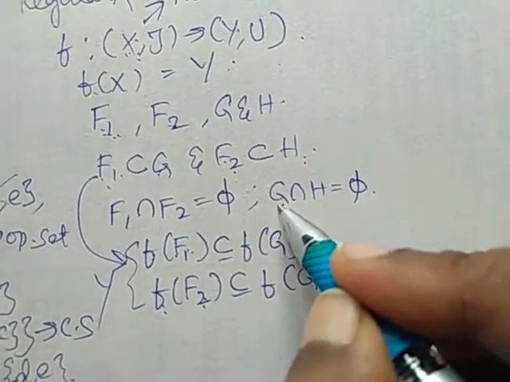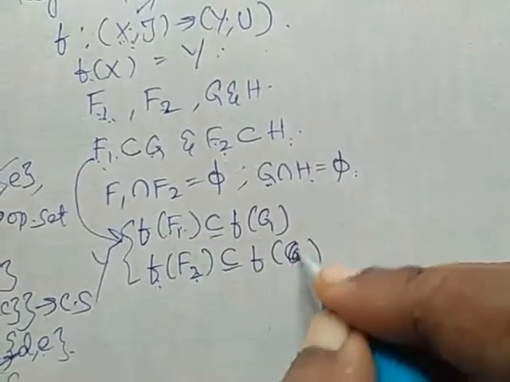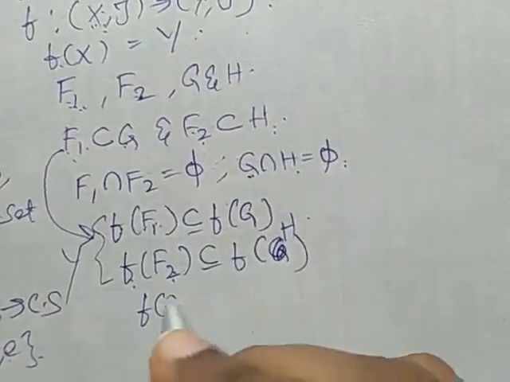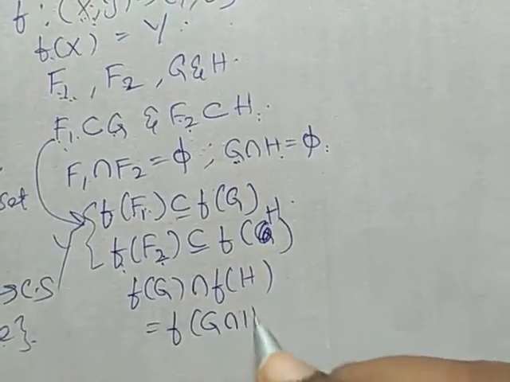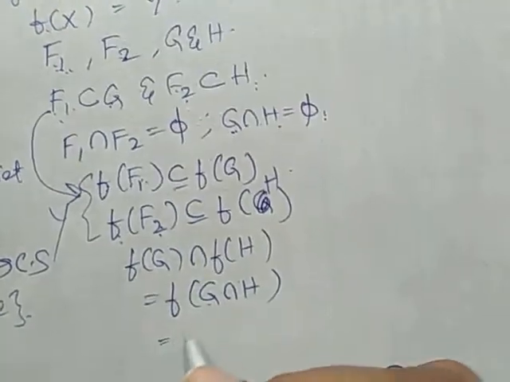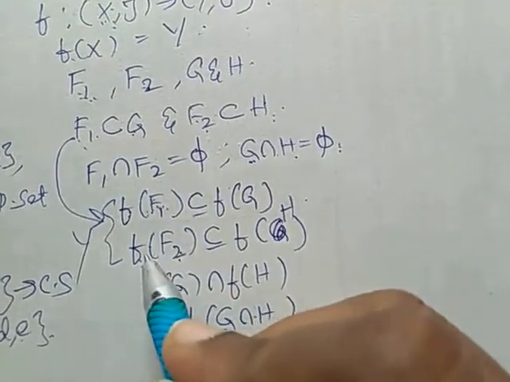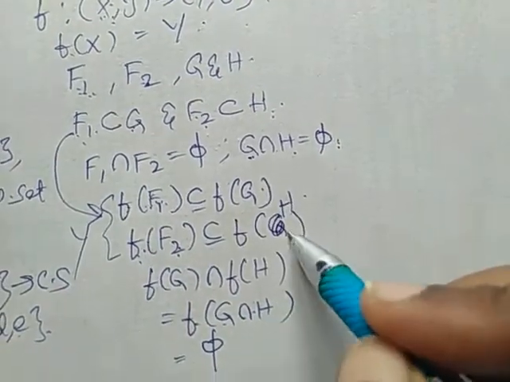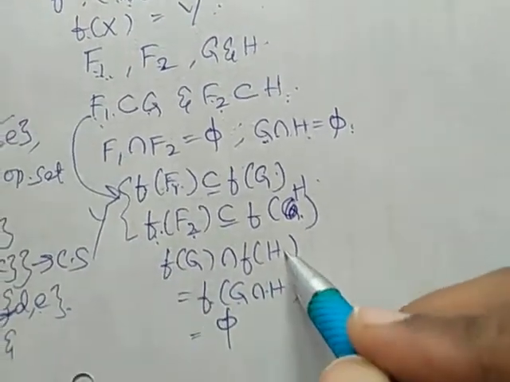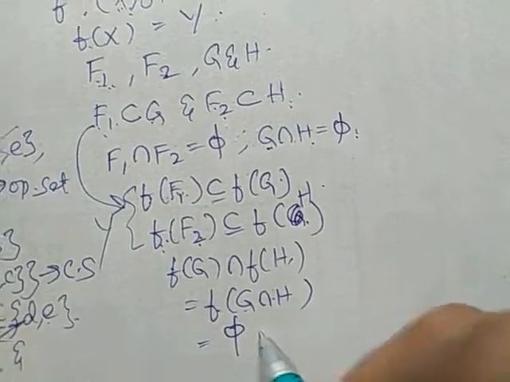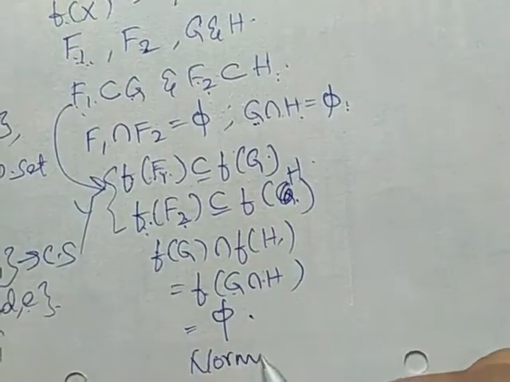Since G intersection H is null, F of G intersection F of H is equal to F of G intersection H. G intersection H is null, therefore F of null is the null set. For closed sets in Y, there exist open sets F of G and F of H in Y such that F of G intersection F of H is the null set. Therefore, (Y, U) is normal. That's what we had to prove.